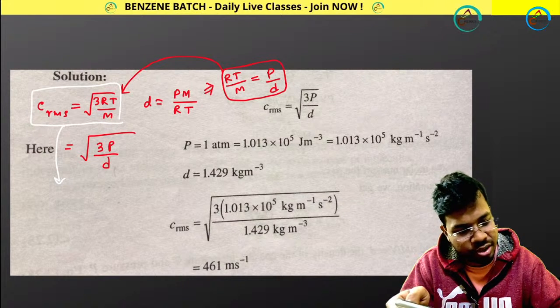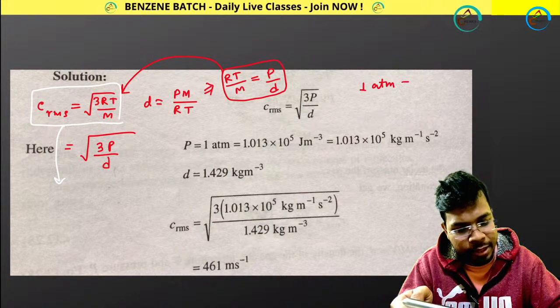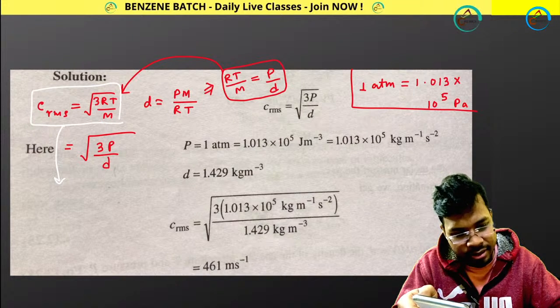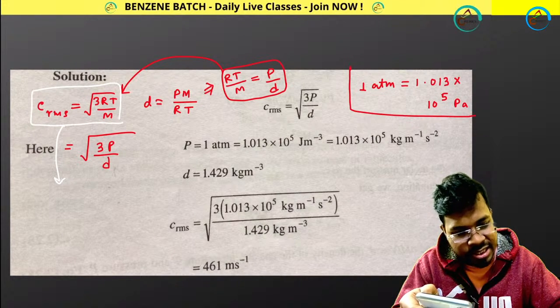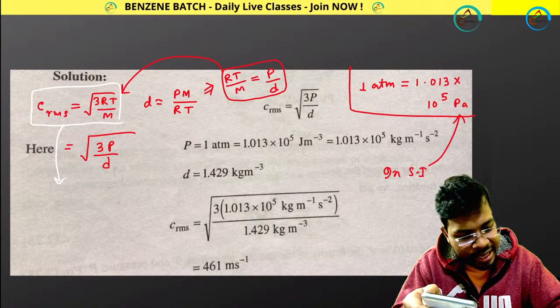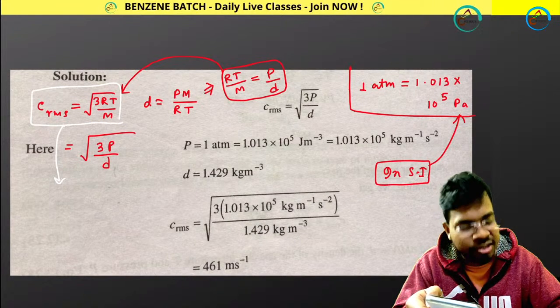Remember this equation: 1 atm equals 1.013 into 10 to the power 5 Pa, Pascal. Remember this expression. This Pascal is the unit of pressure in SI.